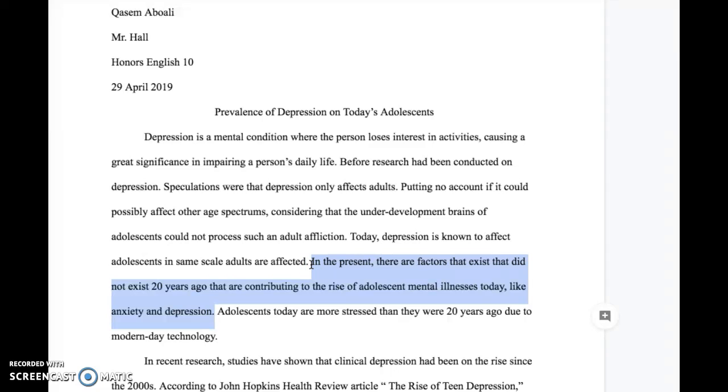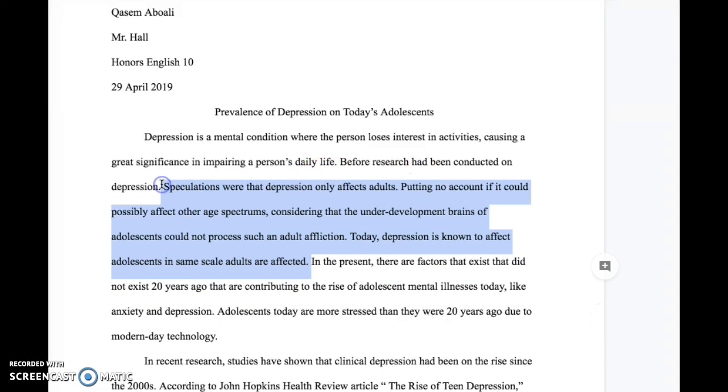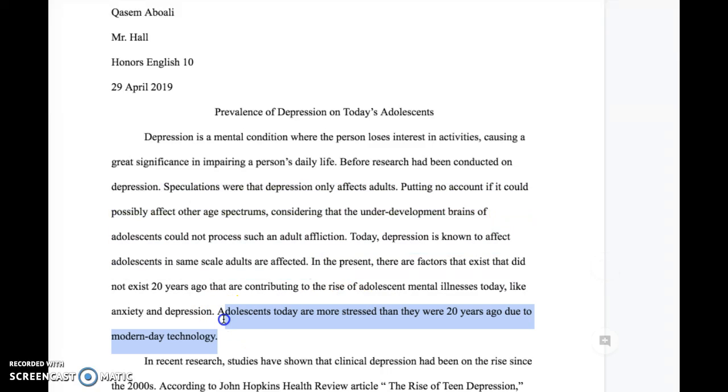This right here is a really, really strong thesis, Cosmo, and I'm really good with this. Part of the problem with your introduction is this kind of info in the middle where it goes back and forth between adults and teenagers, and it just needs some more context or resources, and your thesis is good. However, I would have left your paper after here because this right here, adolescents today are more stressed than they were 20 years ago due to modern day technology, tells me 2 things.